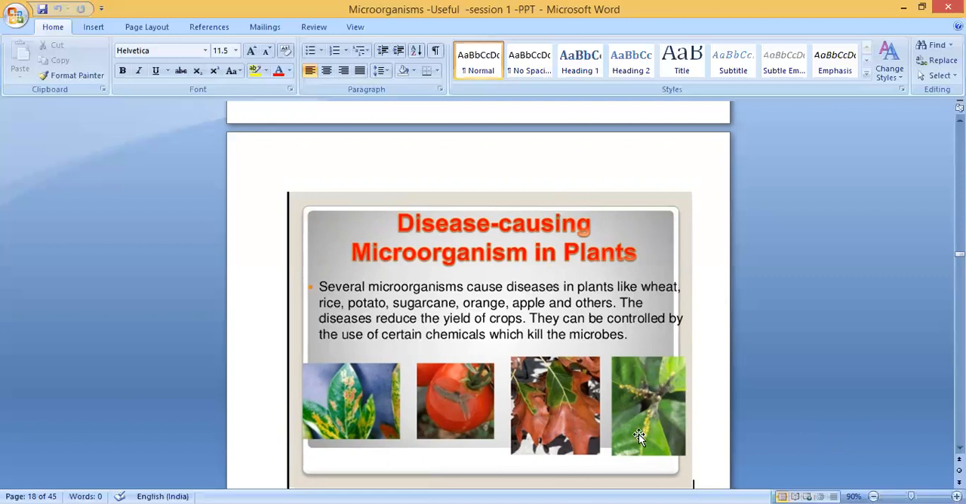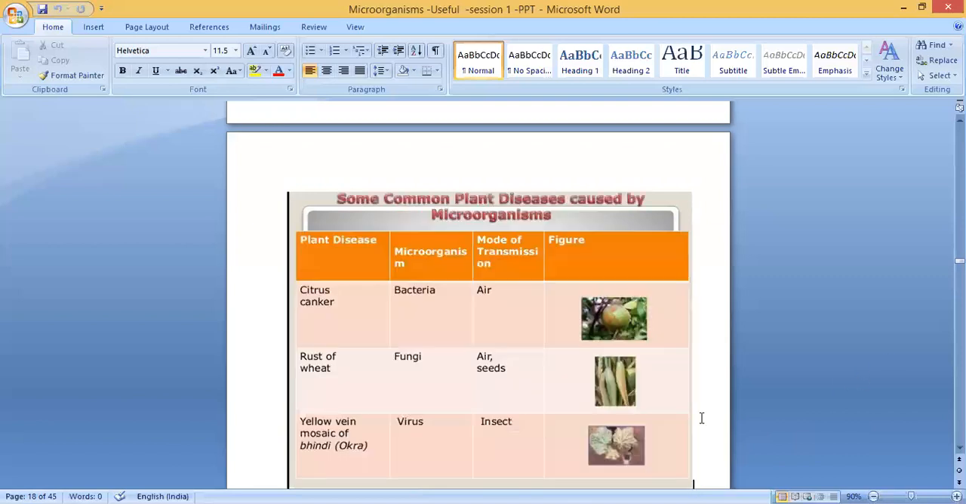You can see here there are different types of diseases. You would have seen all these in plants. These are actually microbial diseases. Some common plant diseases caused by microorganisms. One is citrus canker. Here the microorganism is a bacteria. Its mode of transmission is through air. It usually affects citrus fruits, lemon or orange or mosambi. The disease is called citrus canker. It's a bacterial disease spreading through air.